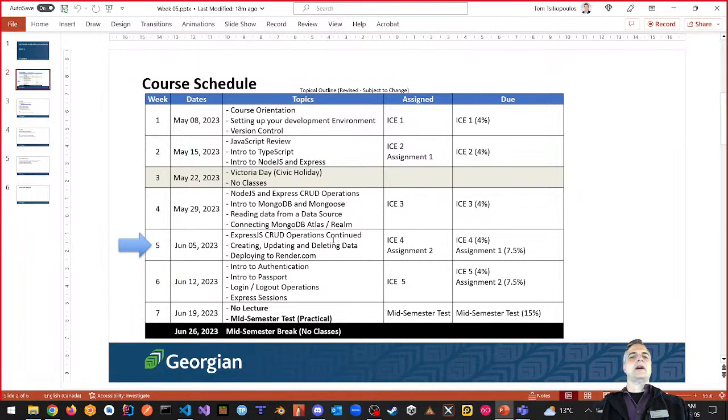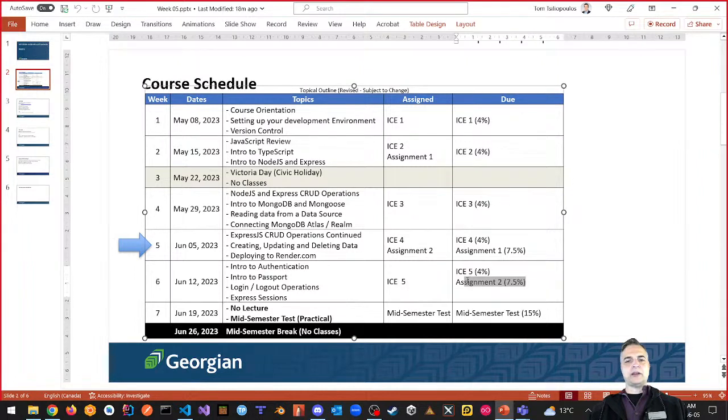That's our job. ICE 4 has been released and is due this Sunday, as well as the first part of assignment 1, which is a 2-part assignment. It says assignment 2 is due week 6, but I'm going to be moving assignment 2 into the same week as the mid-semester tests, only for time, not because I want you to kill yourself with both things at the same time, but rather just to give you more time to do everything. So that way you can adjust your assignment 2 stuff into that week.